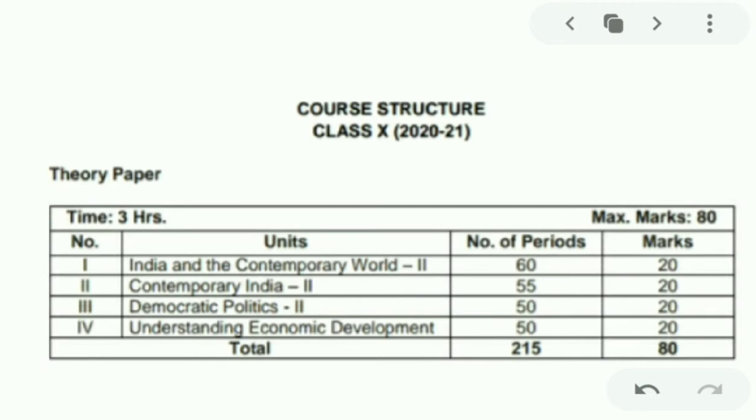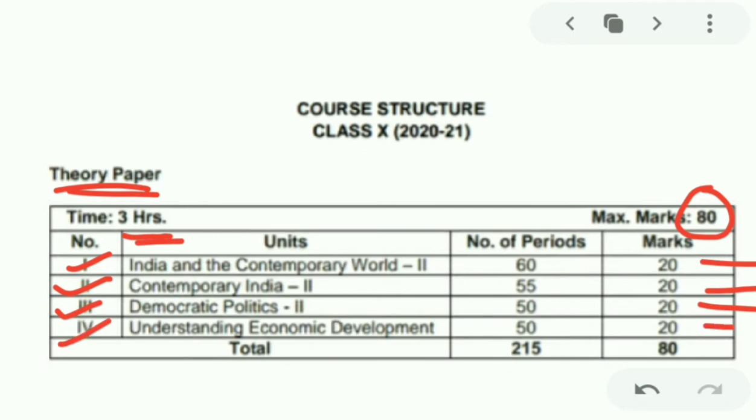This states that your theory paper will be of 3 hours, comprising 80 marks in total. First one will be India and the Contemporary World, History, which will be of 20 marks. Contemporary India, Geography, will also be of 20 marks. Democratic Politics, Civics, will be of 20 marks. Understanding Economic Development, Economics, will also be of 20 marks. So in total it will be 80 marks. As you know, 20 marks are for internal assessment.